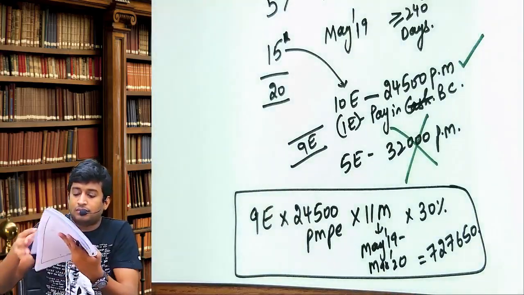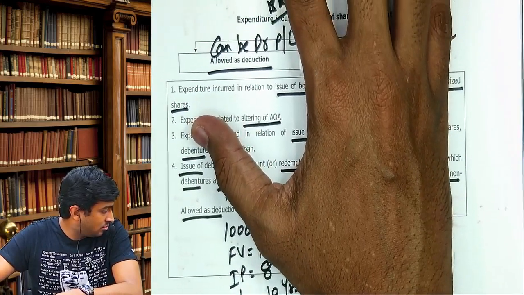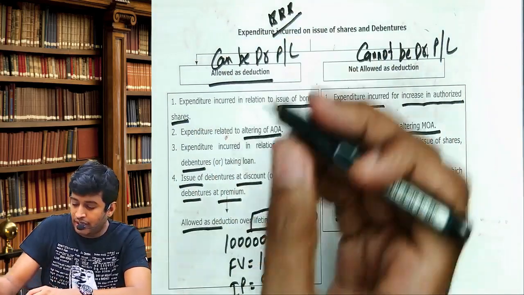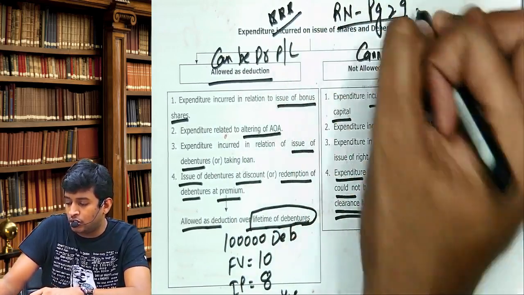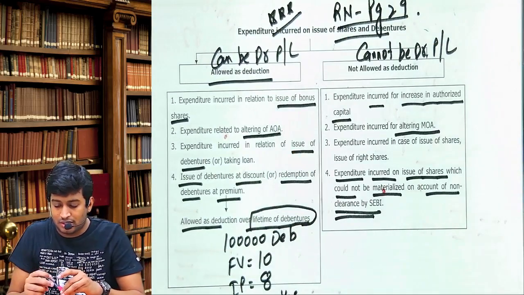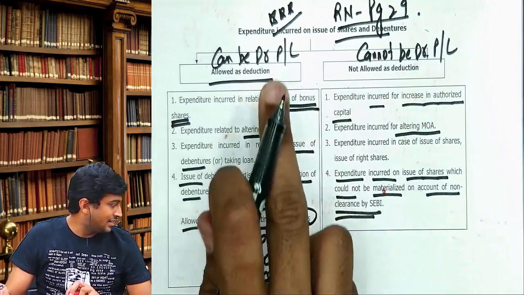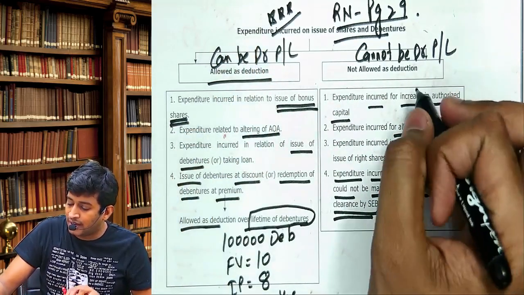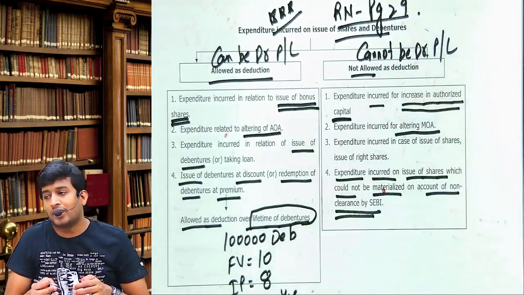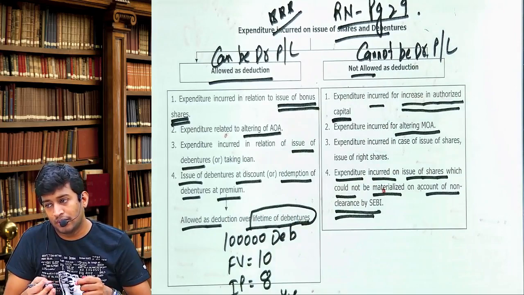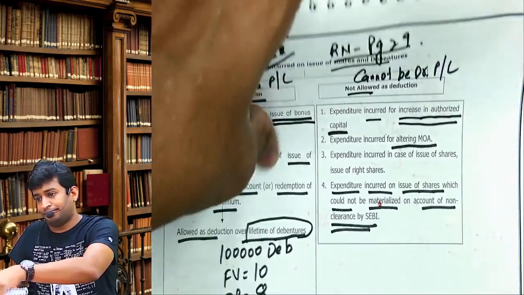Running notes, page number 29. What is the heading? Expenditure incurred on issue of shares and debentures. Now, can you see issue of bonus shares? That is given under allowed. Can you see increase in authorized capital? That is given under not allowed. Correct? Now come to the problem.